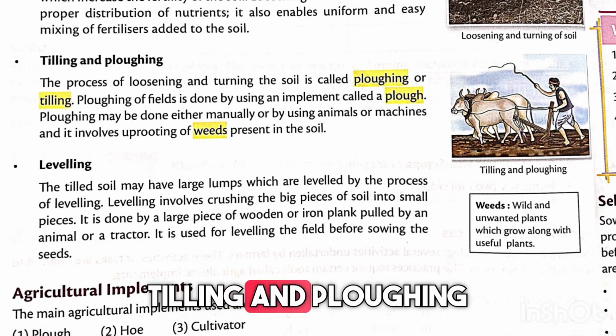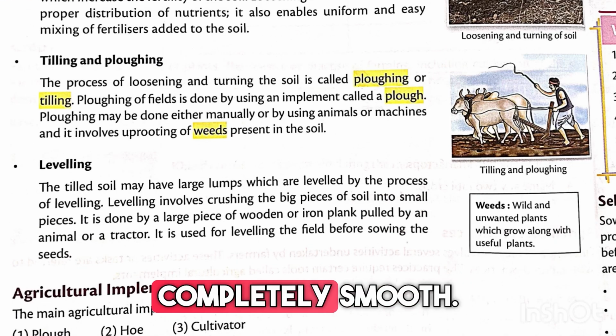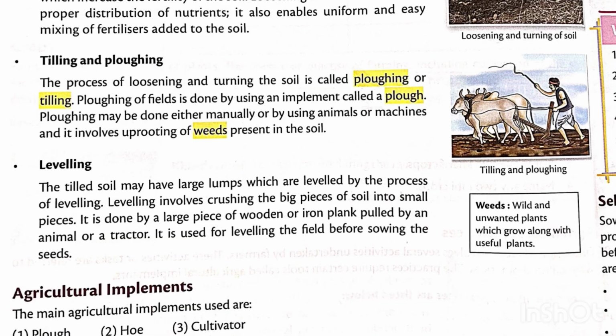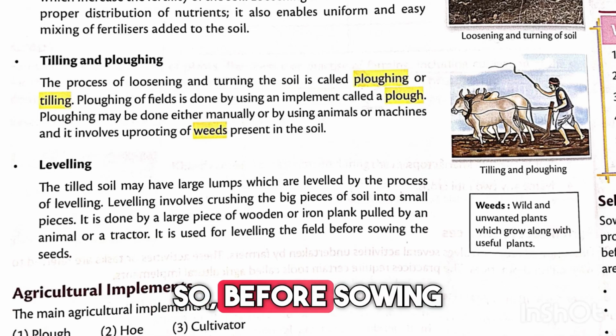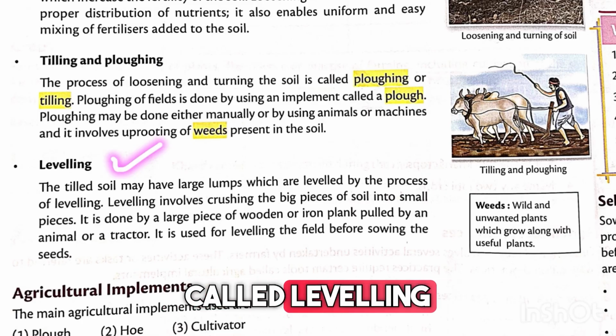So students, tilling and ploughing make the soil loose and soft, but after ploughing, the field is not completely smooth. Big lumps of soil remain in the field. So before sowing seeds, farmers perform one more important step called leveling of soil.